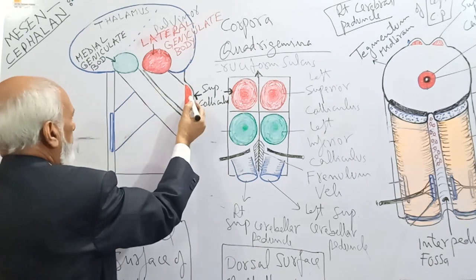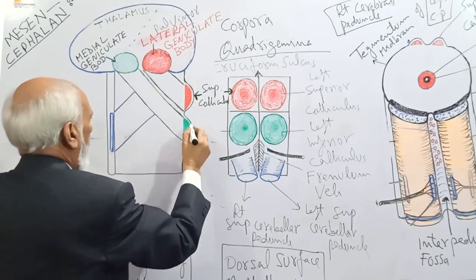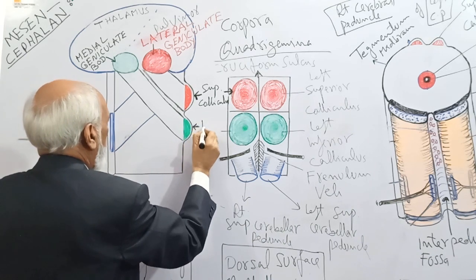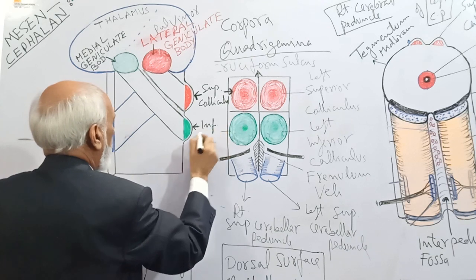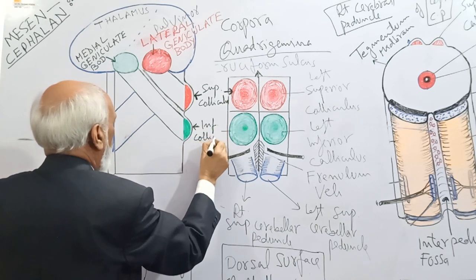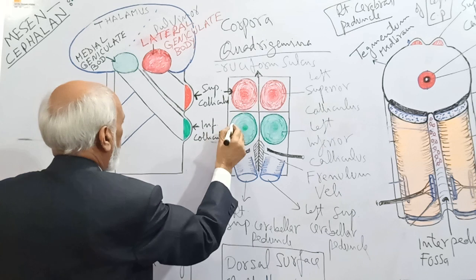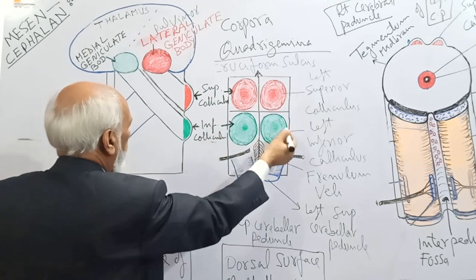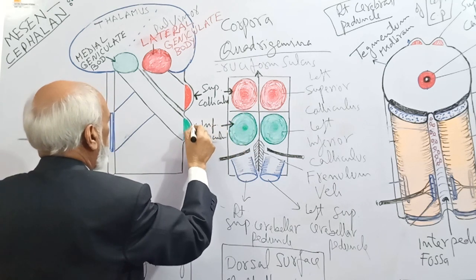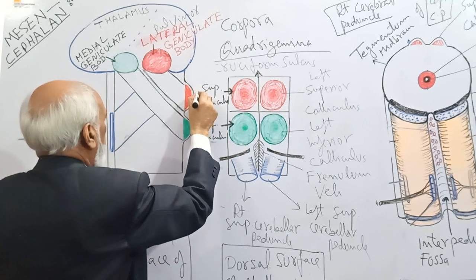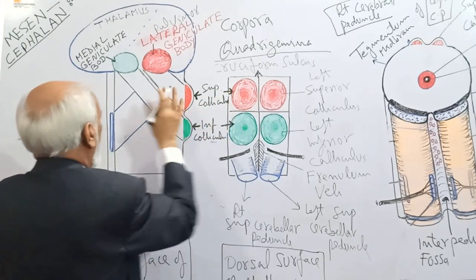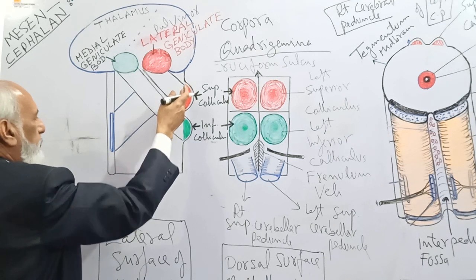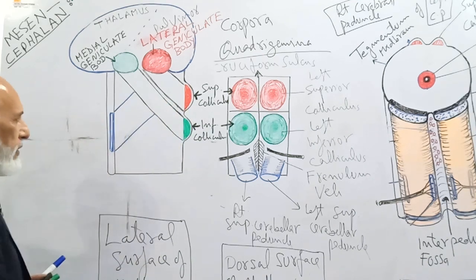So, in lateral view, this is the superior colliculus, and below that, this bulge is the inferior colliculus. Just like you have seen, a pair of inferior colliculi on the dorsal surface of the midbrain, and if we look from the side, we see only one side.